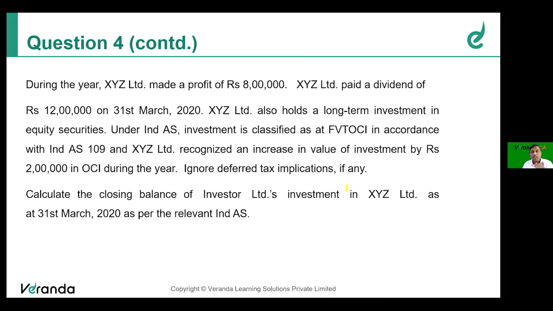Then subsequently, after 1 year is over, the carrying amount or cost of investment will be increased by its share of profit from the associate, and reduced by its share of dividend received from the associate.